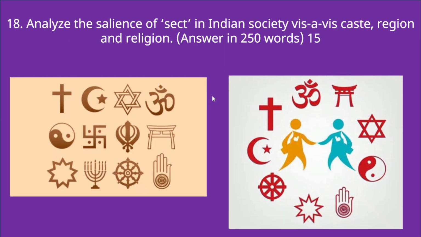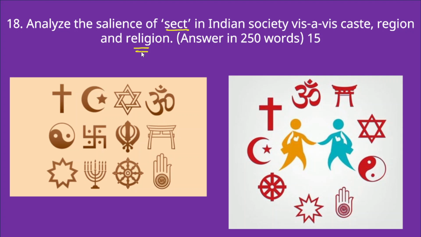Now this is how you have to address this question. And the second question is about the sect. So what is sect? First understand the question: analyze the salience of sect in Indian society vis-a-vis caste system, region and religion. India has different castes, religions, cultures, languages. So India is a diverse country.